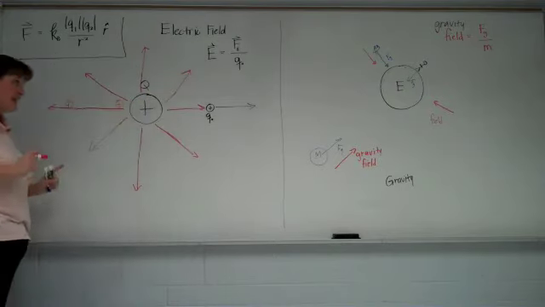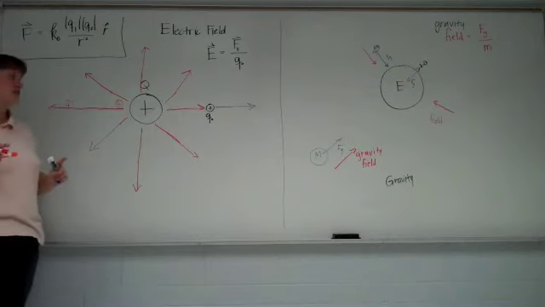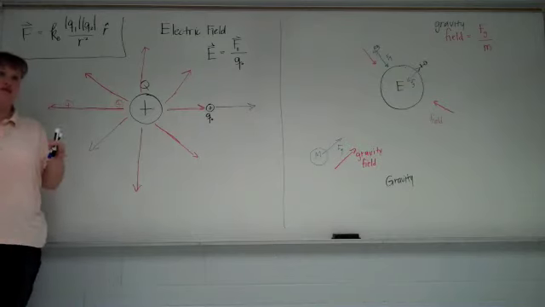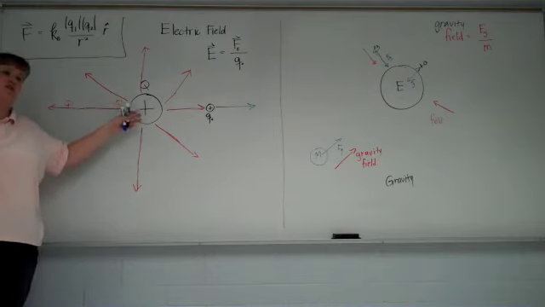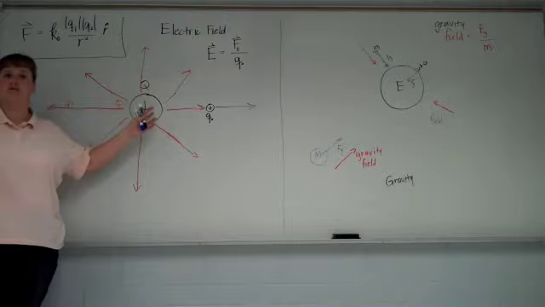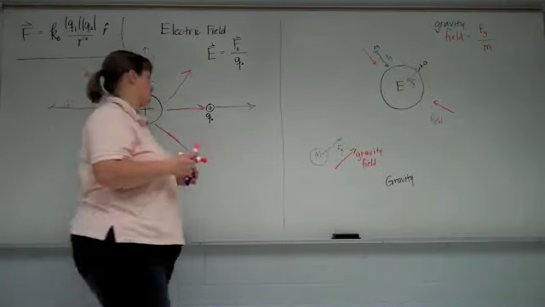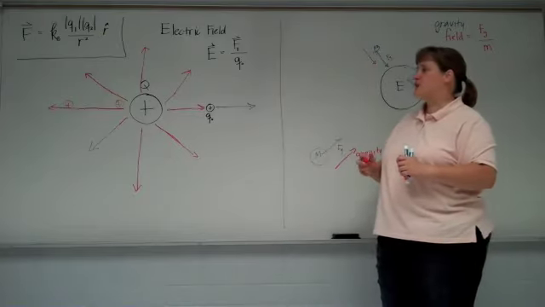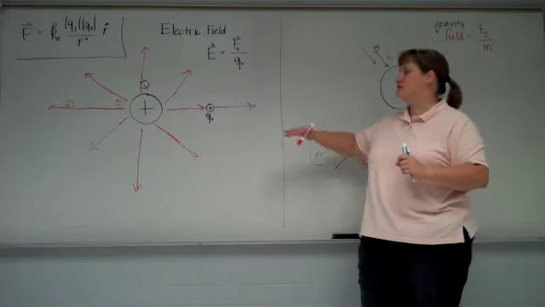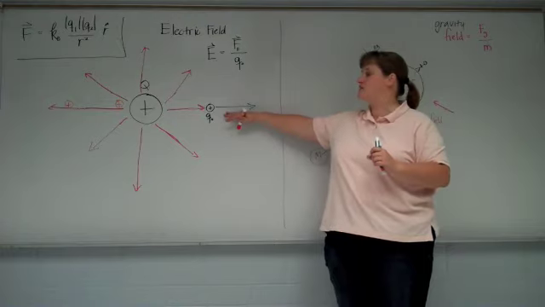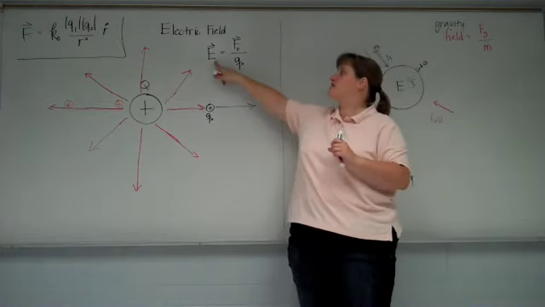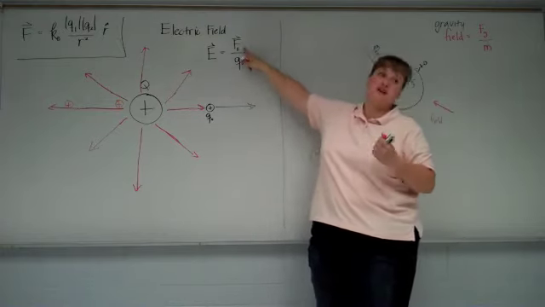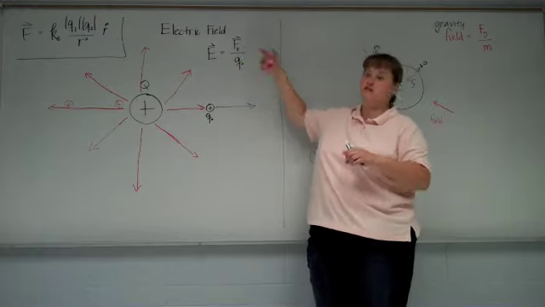Okay? It is possible to have a region where the electric field is constant, where it is uniform everywhere. It's not with point charges, though. Point charges, we can't get a uniform field. Okay. So the electric field represents the direction the force will be in on a positive charge. If you know the strength of the field, you can easily find the force that any charge would experience.